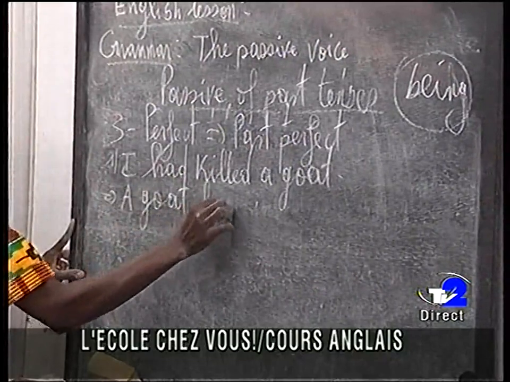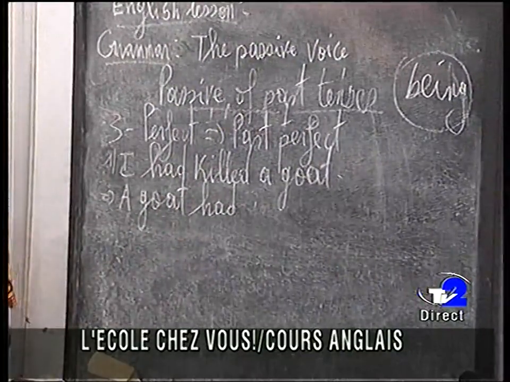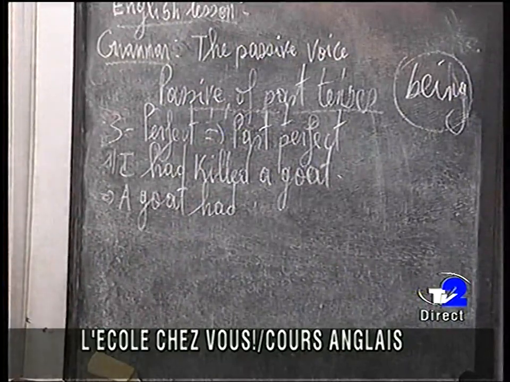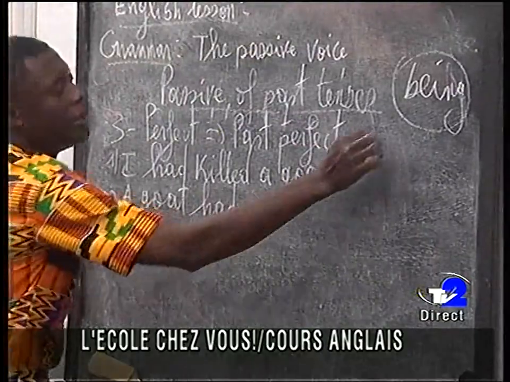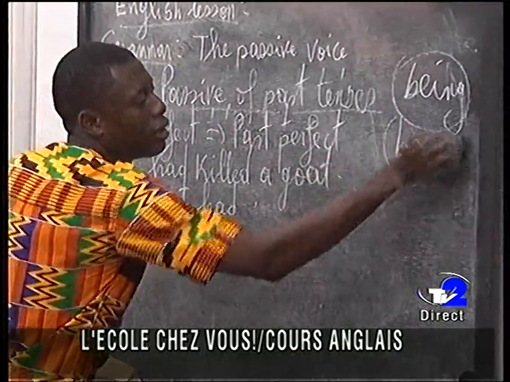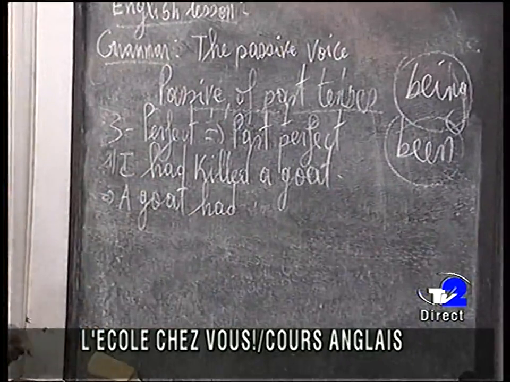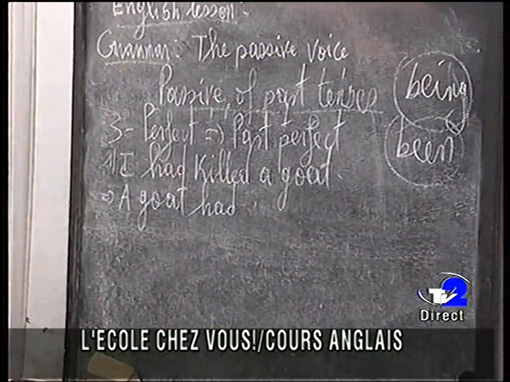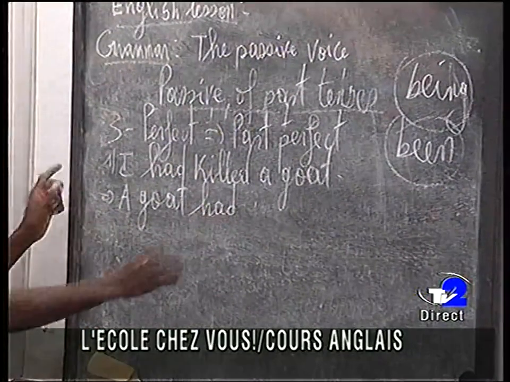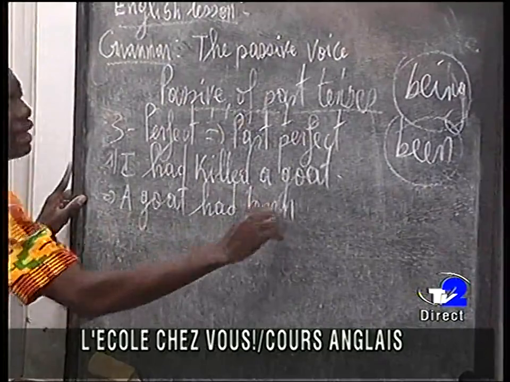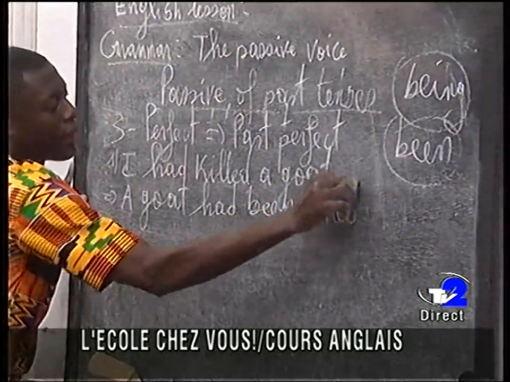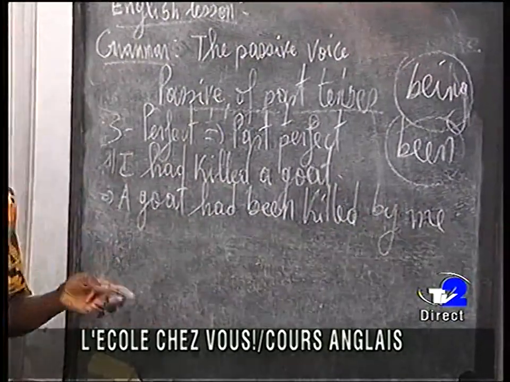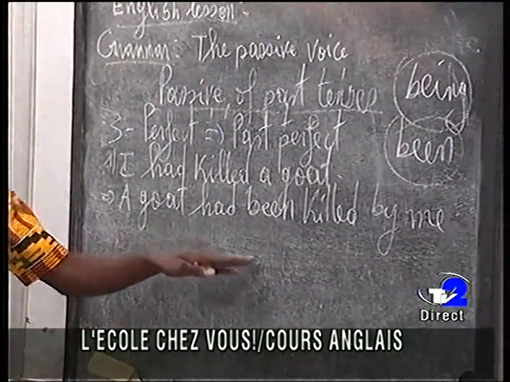had. When we talked about the perfect tenses, we used a word. Do you remember this word? It is been. Okay, been. We use been for the passive voice for perfect tenses. So a goat had been killed by me. Okay, I becomes me. A goat had been killed by me.